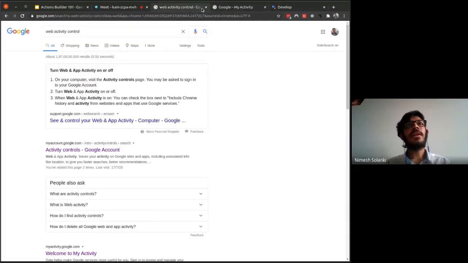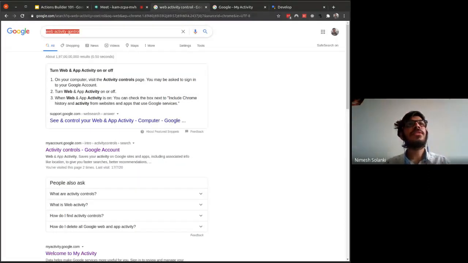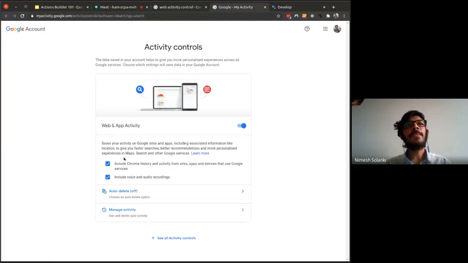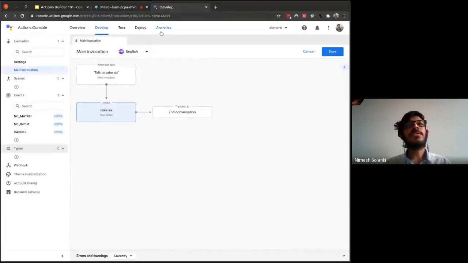So you need to search web activity control on Google, and please open the first link itself and make sure those two checkboxes are ticked. Cool, there are no doubts for now. Once that is done, we'll start developing.